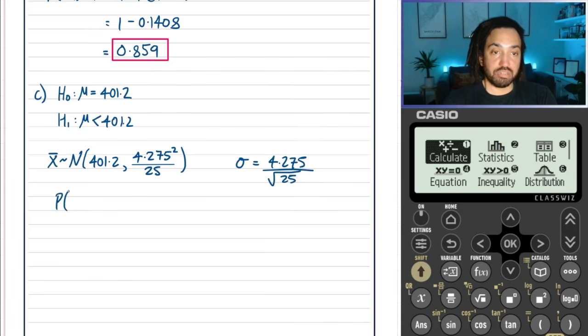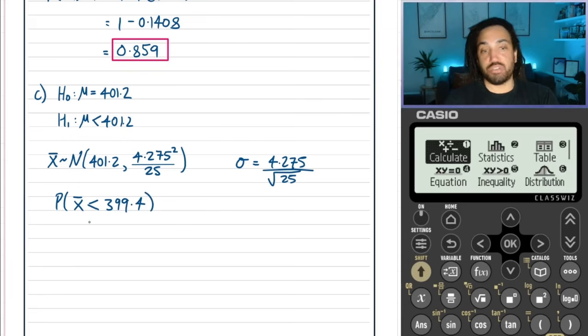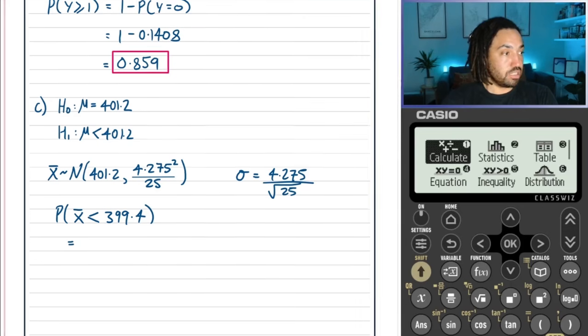So assuming H0 is true, what was the chance that we had a mean of 399.4 or smaller, because that would only strengthen the claim that the overall mean has decreased. So let's work out that probability, and then we could compare it to the 5%.